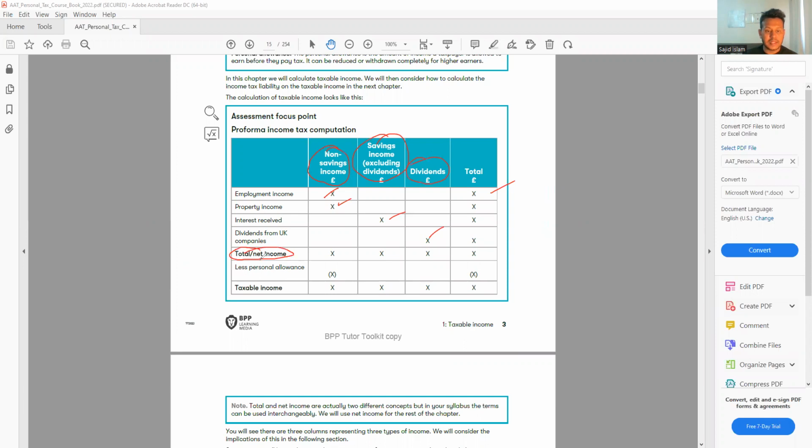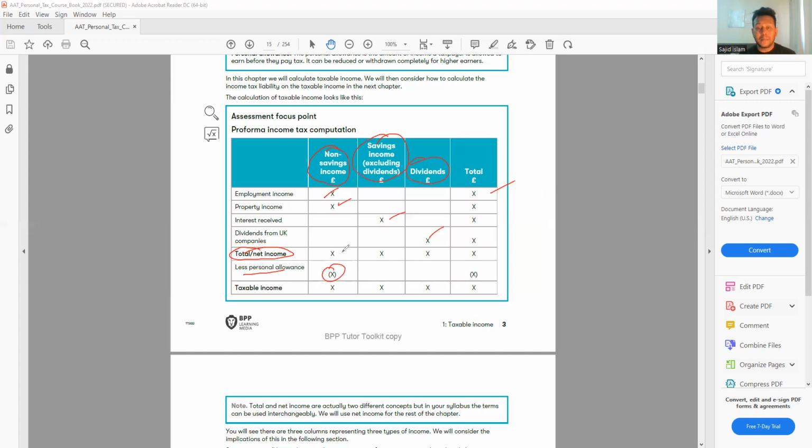Of course, if there is any PPC, you have to adjust, that is a different thing. And after that, you minus the personal allowance. So remember that personal allowance always has to be minus from the non-savings income first. Always remember, whatever personal allowance we have, we always minus it from the non-savings income first. Then we move to the savings, then dividend. Now you might be thinking, why? What's the point? Because at the end, the tax will be the same.